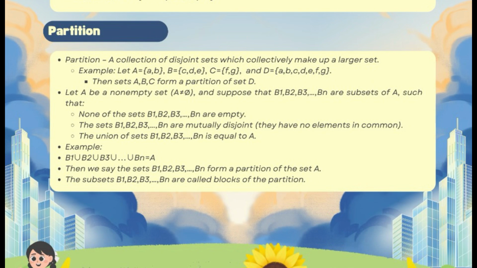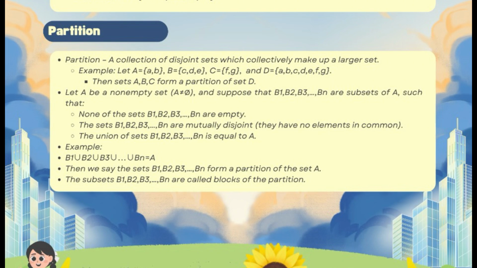For example, let A have elements a and b, B have elements c, d, and e, C have elements f and g, and D have elements a, b, c, d, e, f, g. Here, sets A, B, and C form a partition of D because they don't overlap and together they cover all elements of D.